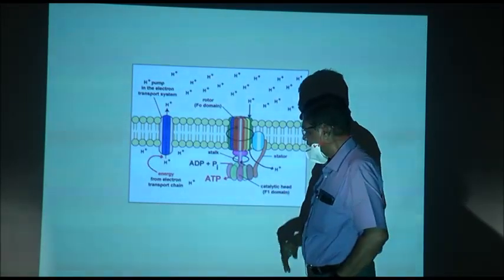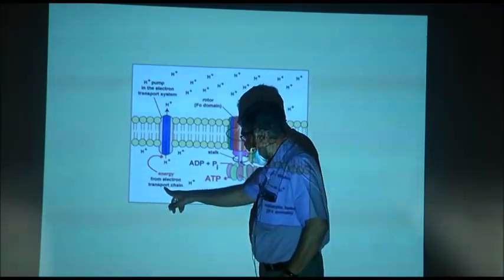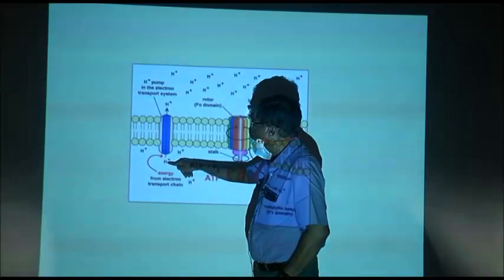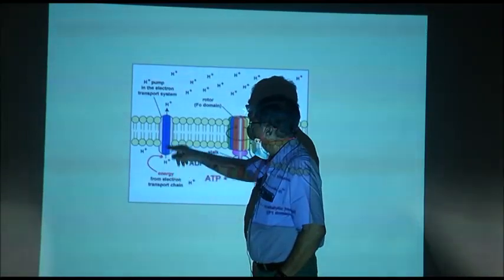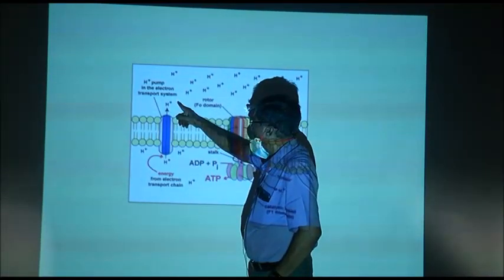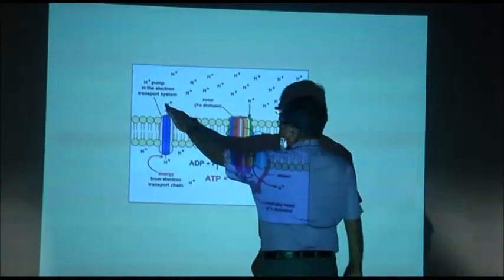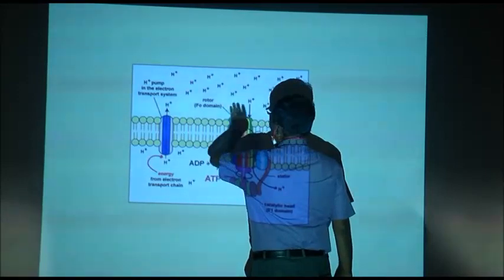Now, what is happening is energy from electron transport chain moves hydrogen ions into the intermembrane space.